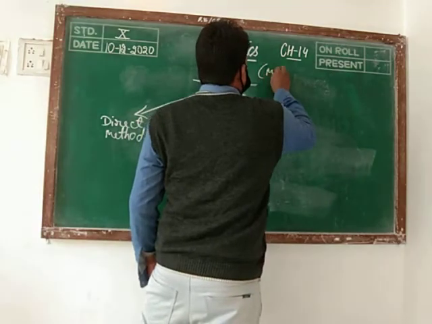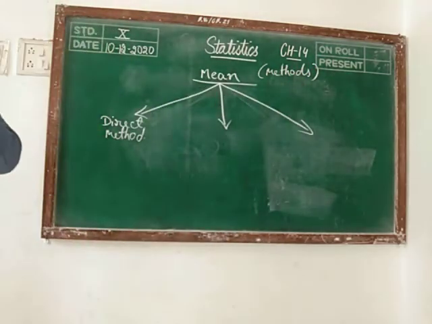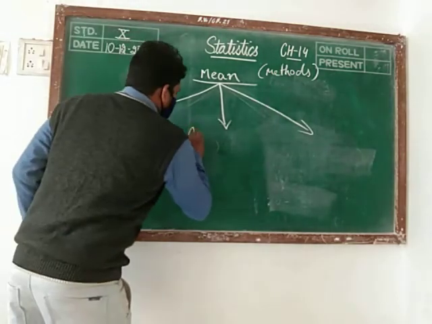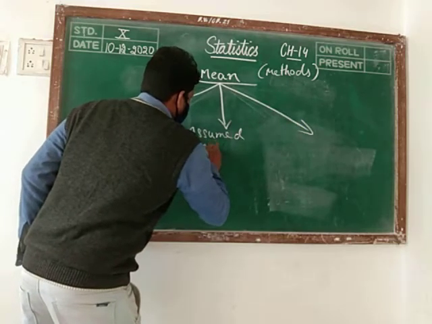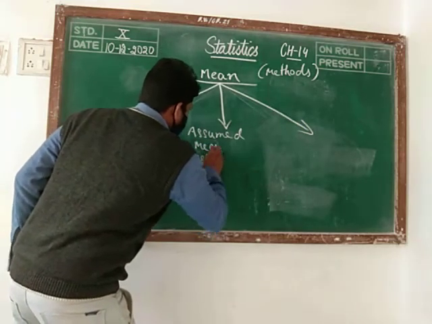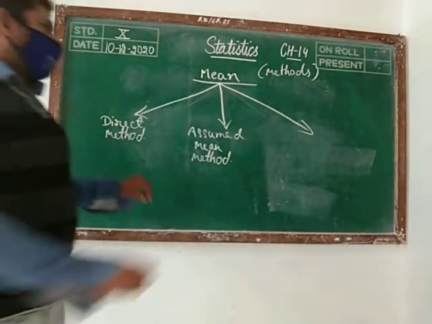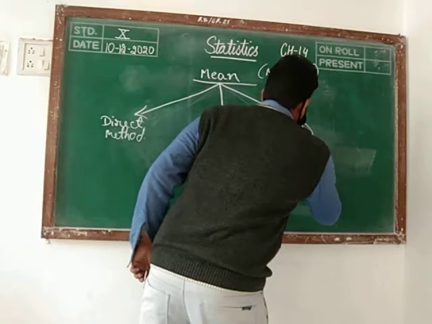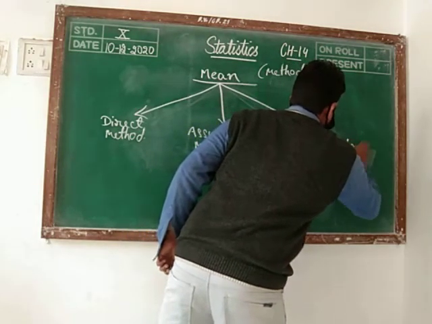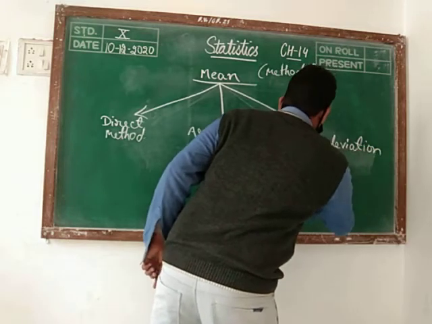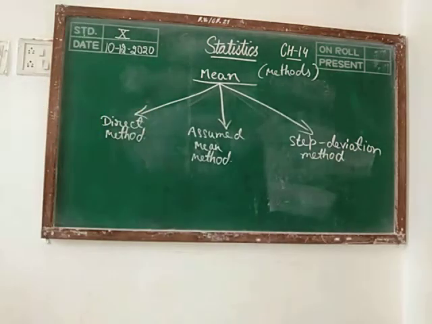The second one we are calling as assumed mean method. And the third one we have step deviation method. This time this is removed from the syllabus. These three methods we have.